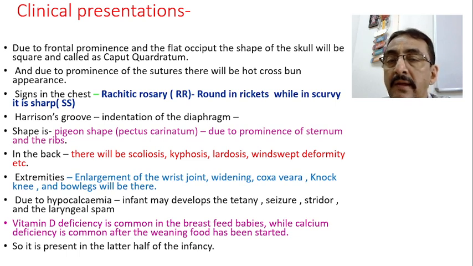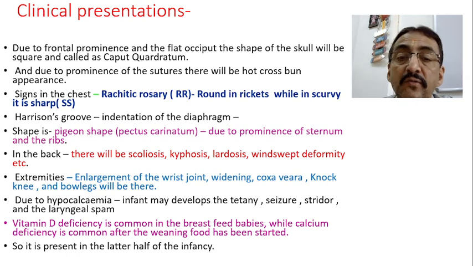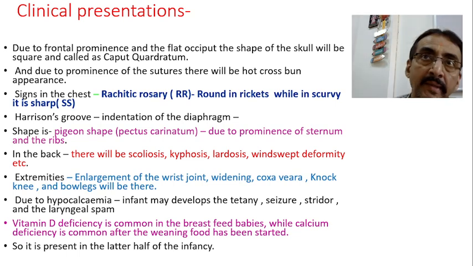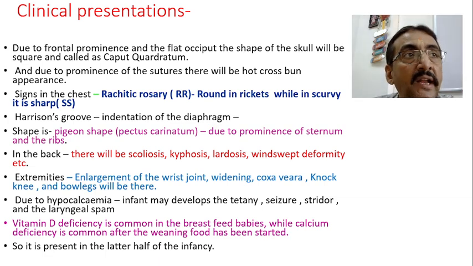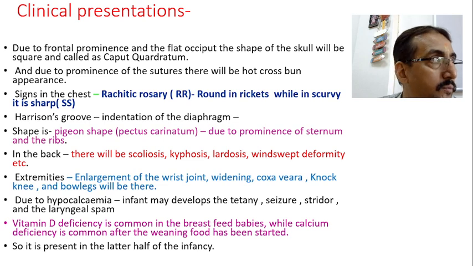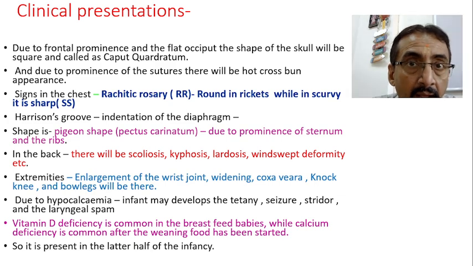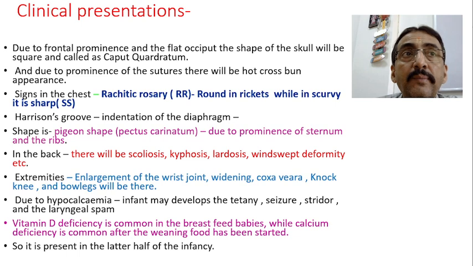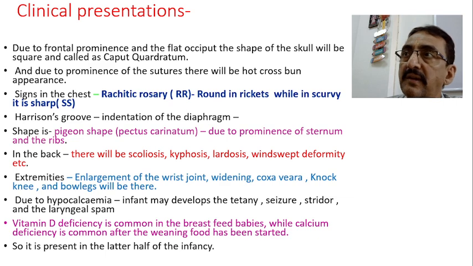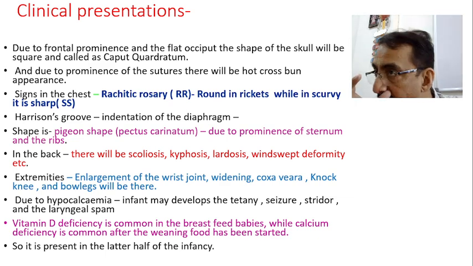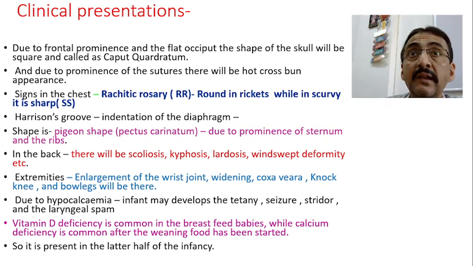Calcium ions, calcium channels. Now, vitamin D deficiency is common in breastfed babies, as we have already discussed, while calcium deficiency is common after the weaning period once the complementary food is started. During the breast milk feeding period, usually up to 6 months, or up to 1 year to some extent, if rickets comes, the problem will mostly be with vitamin D, because breast milk is also deficient in vitamin D, and the baby is less exposed to sunlight. So the chance of rickets due to vitamin D deficiency is more.